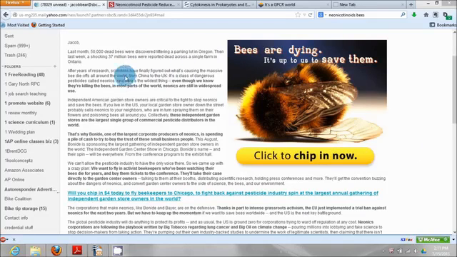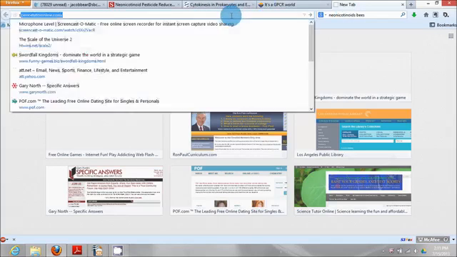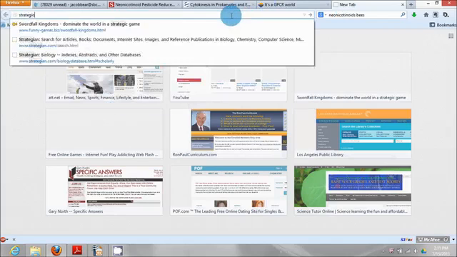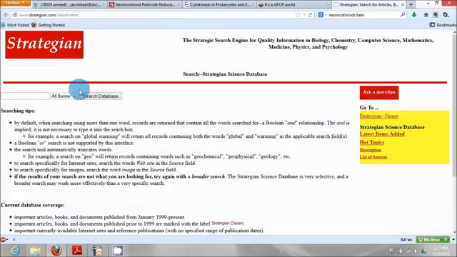I skim through the article, and they're talking about this substance called neonics as a class of pesticides. So I went over to one of my favorite independent research places. I'll type it in for you. It's Strategian, strategian.com, and here they allow you to search for all kinds of items. So I'm going to type in neonics and see what we get.